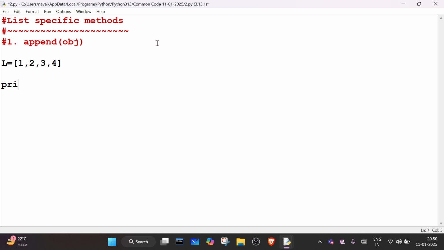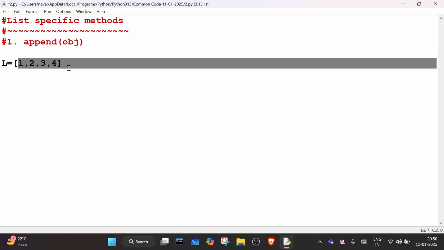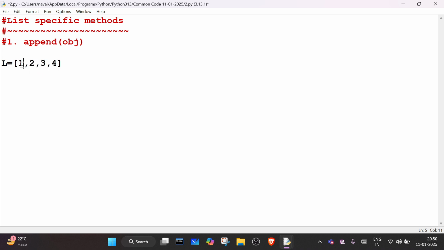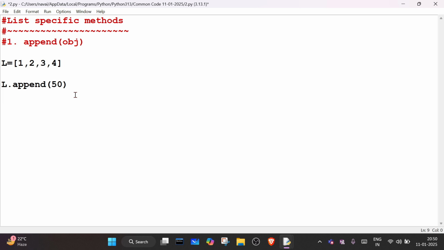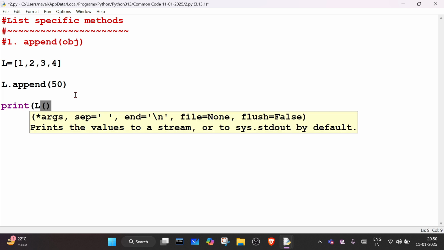How can I add more values inside this list after creating the list? I can use this append function to add more values. So what will I write here? L1 dot append, and here I am writing 50. Will it work?